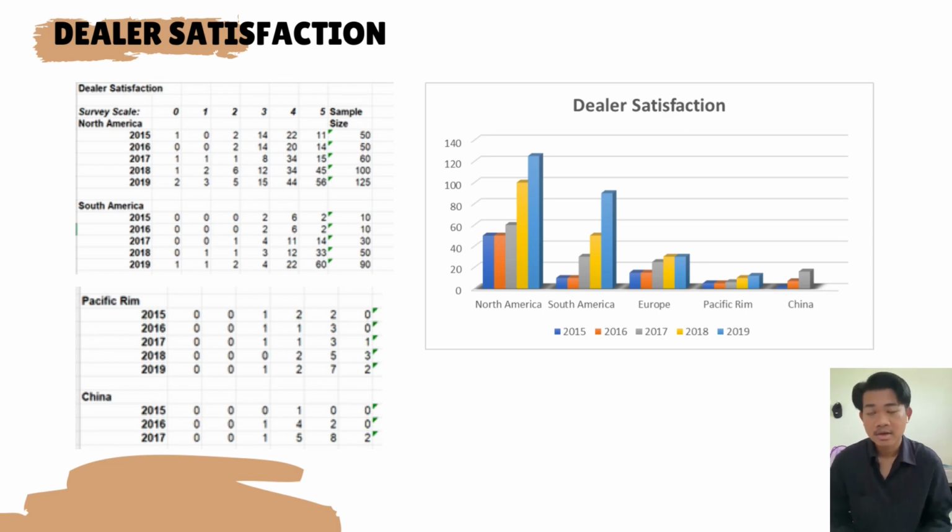In my case, I'm using a recommended chart in Microsoft Excel. From the chart, we can see that in each continent, every year dealer satisfaction is increasing. The highest sample size is from North America in 2019, while the least is from China.